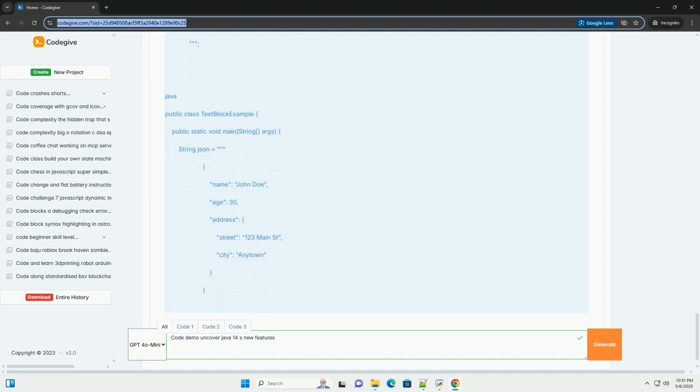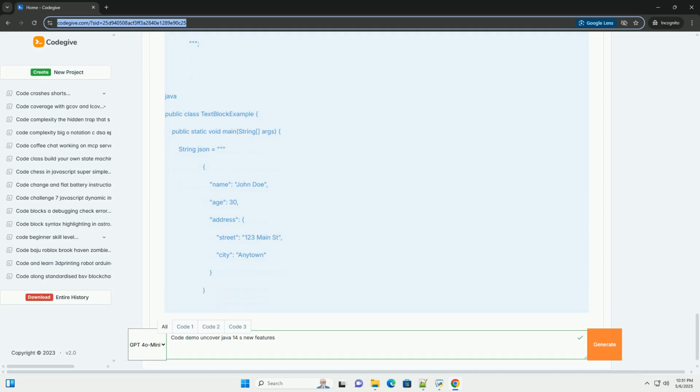Text blocks are a more convenient way to define multi-line strings in Java. Prior to Java 14, creating multi-line strings involved cumbersome string concatenation, escape sequences, and potential indentation issues. Text blocks eliminate these problems by allowing you to embed multi-line text directly in your code. Key benefits: